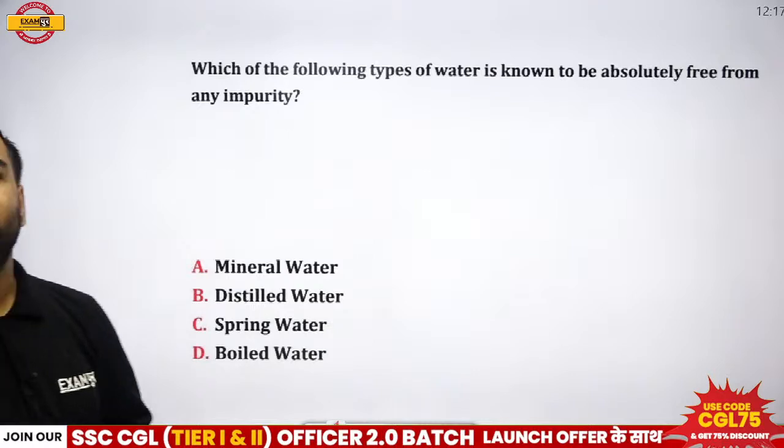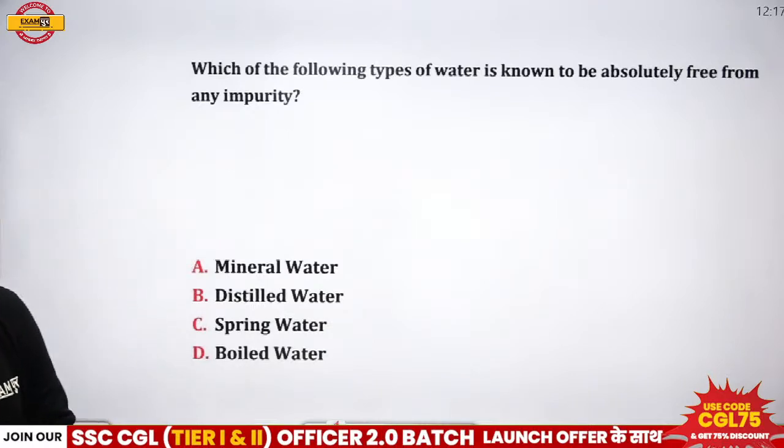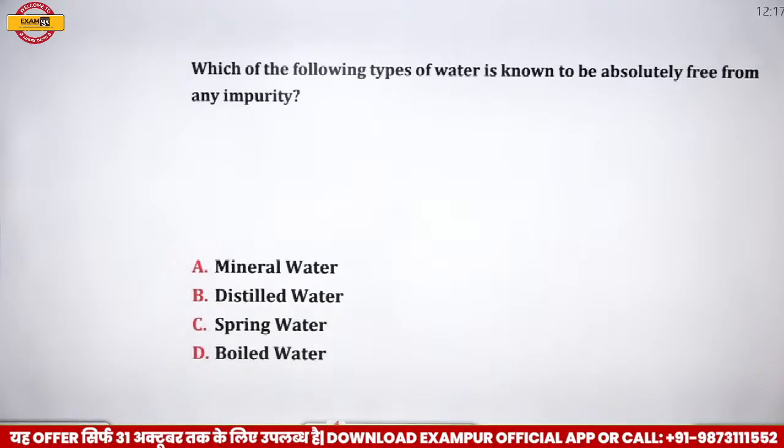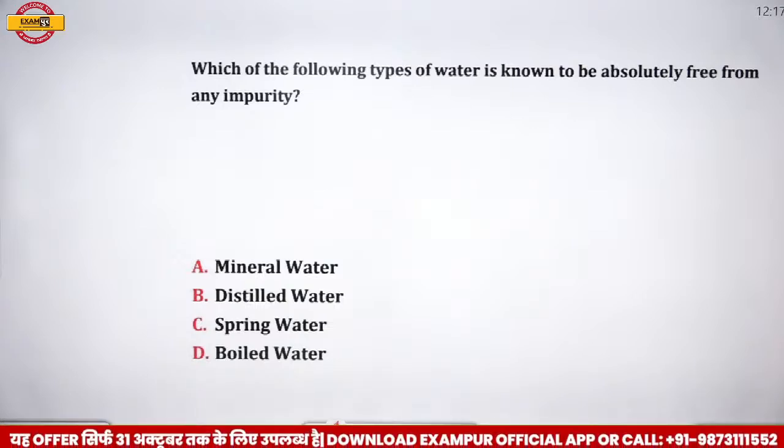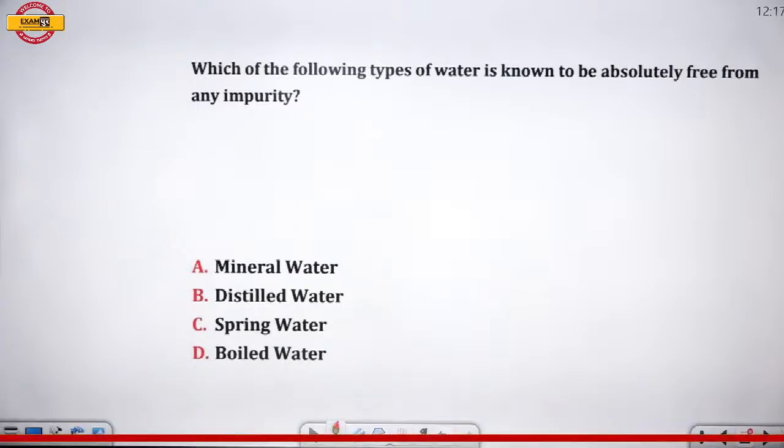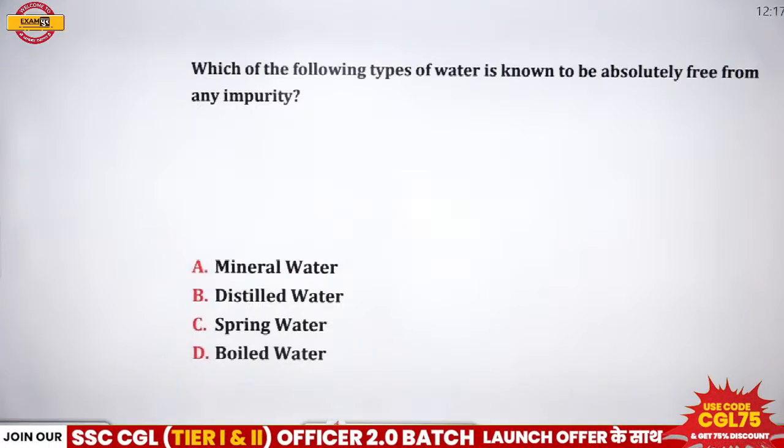So Akhileshwar is going with B, that is distilled water. Okay, others, can you answer this part? Answer please. So Albertson is going with B, that is distilled water. Avan is with mineral water.